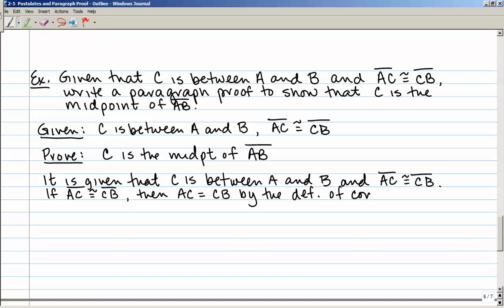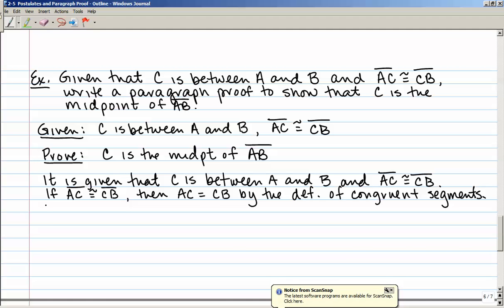The definition of congruent segments says that if two segments are congruent, then their lengths are equal. Up here we said AC is congruent to CB, so I can say the length of AC is equal to the length of CB. Okay? Then by the definition of midpoint,